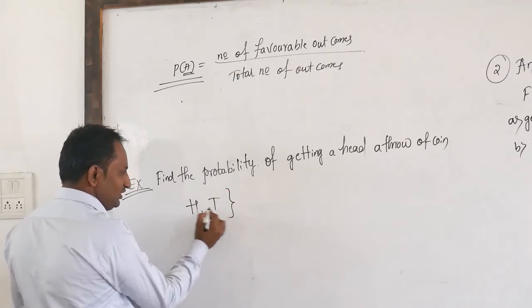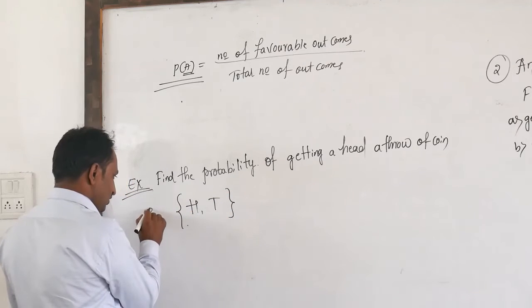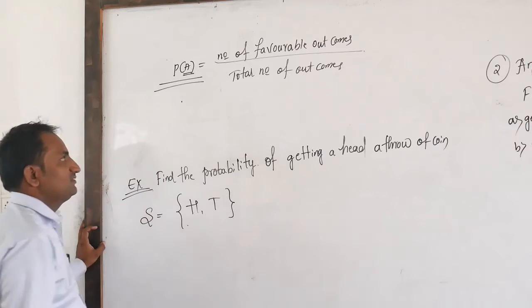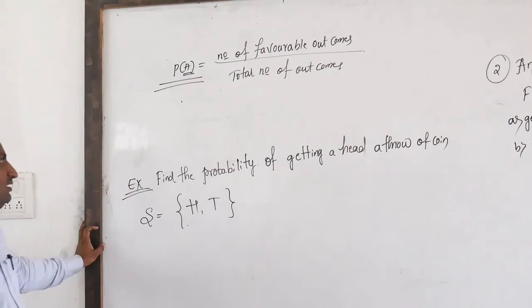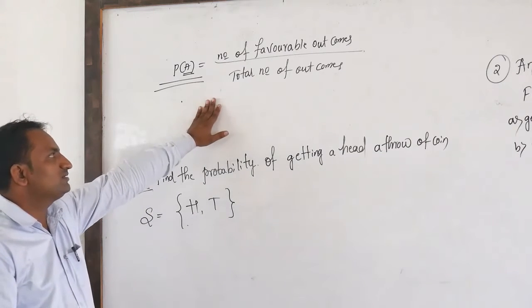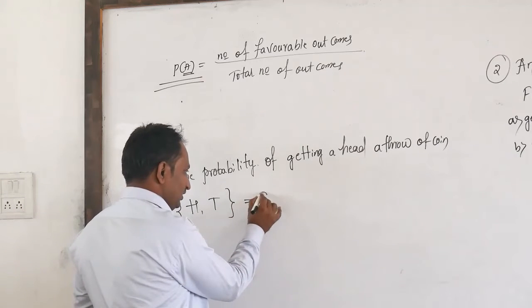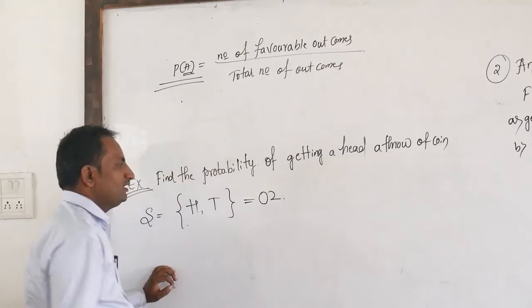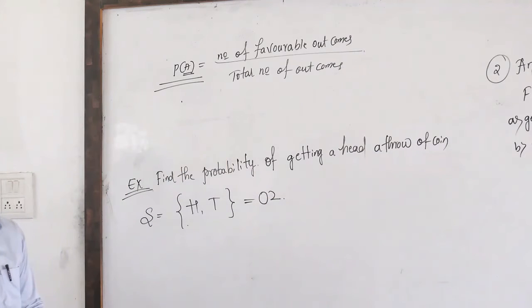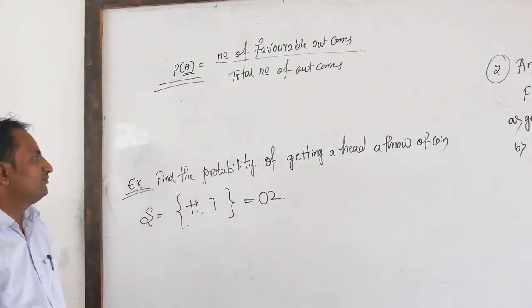The set of these two outcomes is called the sample space. The total possible outcomes are head and tail. There are totally two possible results.